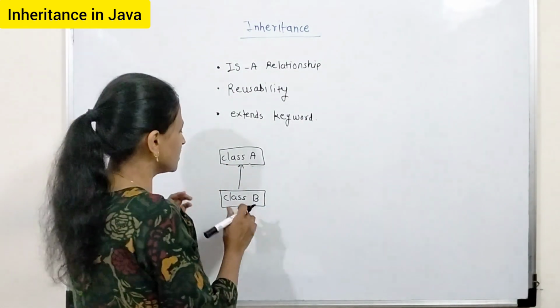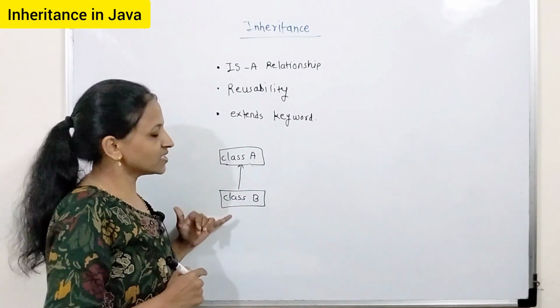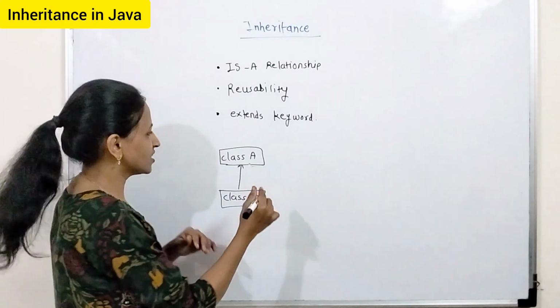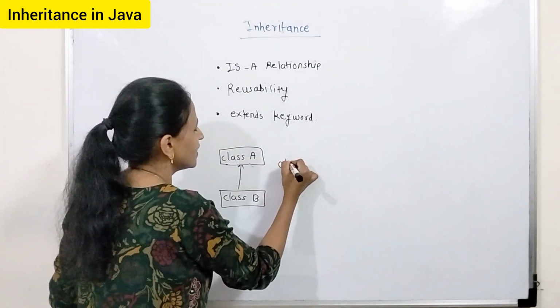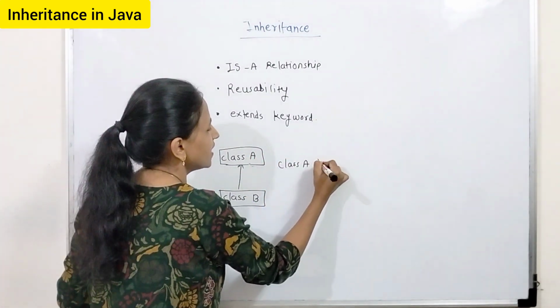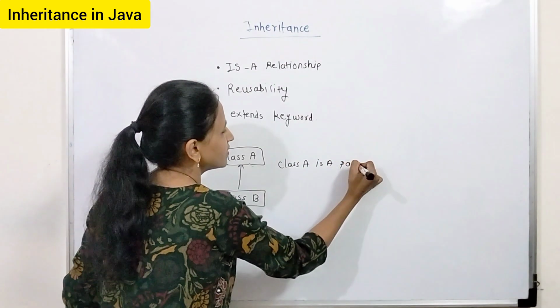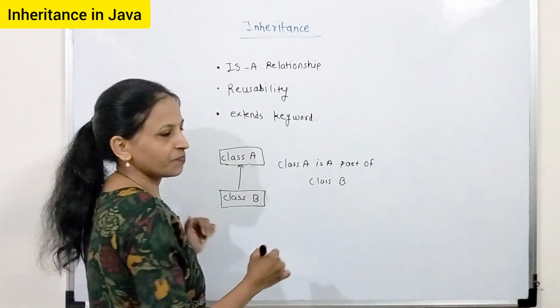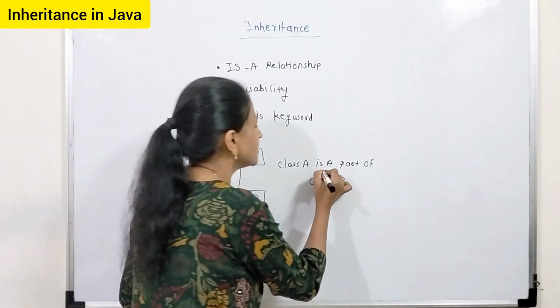Why? You can say here that class A is a part of class B. That's why it is called an is-a relationship.